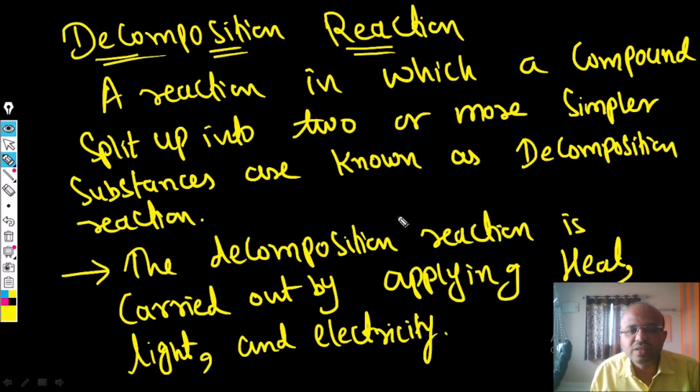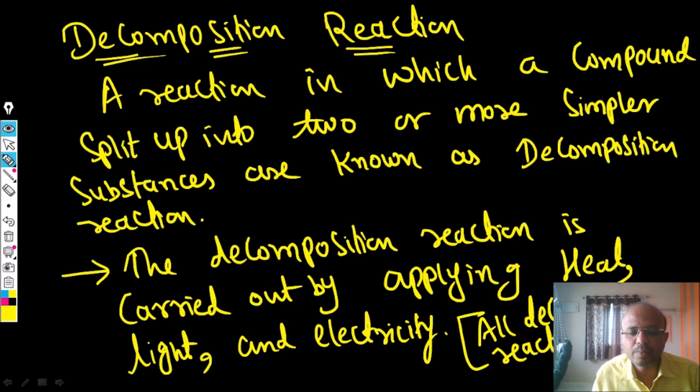That is why all decomposition reactions are called endothermic reactions. Why is it called an endothermic reaction? Because the decomposition reaction absorbs heat, light and electricity.